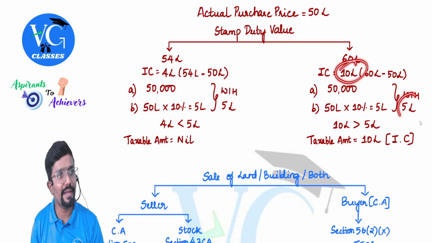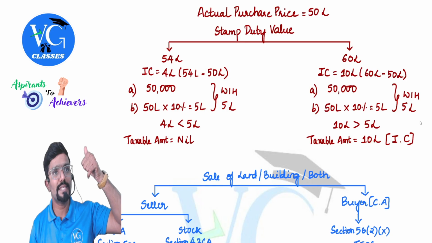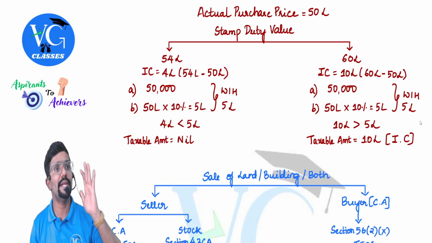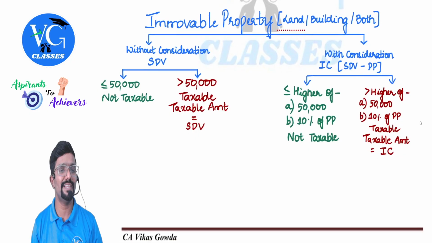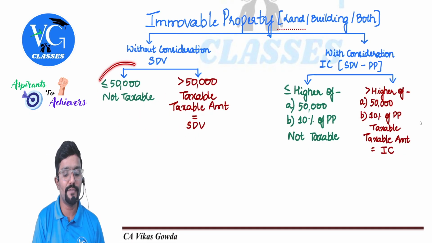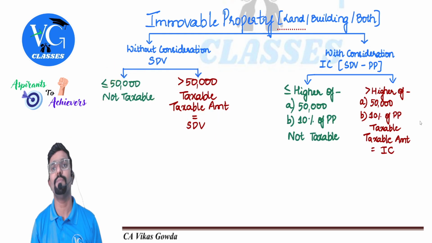So is 10 lakh more than 5 lakh? Yes, sir. In that case, how much is taxable? The entire inadequate consideration, that is 10 lakh. Did you guys understand? So simple. This is applicable only when it is purchased for inadequate consideration. Sir, what if I have got it free of cost? Then the 10% and all will not come. Straight away check the stamp duty value. If stamp duty value is within 50,000, nothing is taxable. If it is more than 50,000, then the entire stamp duty value will be taxable.